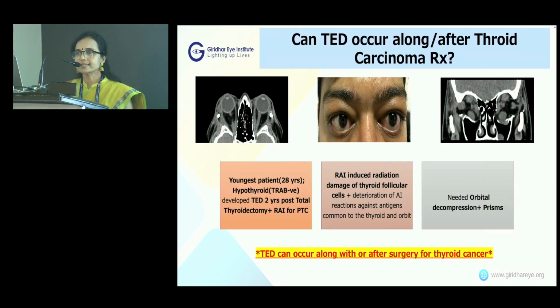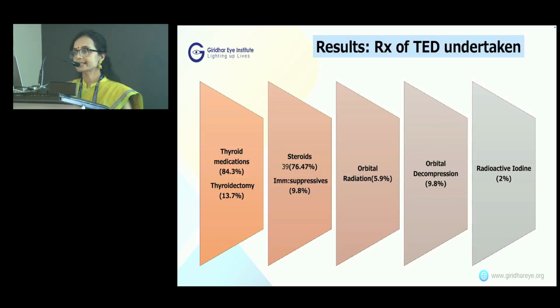So one of our patients, the youngest patient, 28 years old with hypothyroidism and TRAB antibody negativity, developed thyroid eye disease about 2 years post-treatment for papillary carcinoma thyroid. He had undergone total thyroidectomy with radioactive iodine ablation, and we presume this induced radiation damage of thyroid follicular cells, which led to deterioration of autoimmune reactions against the antigens which are common to the thyroid and orbit, leading to thyroid eye disease. And we learned an important lesson that thyroid eye disease can occur along with or even after treatment of papillary carcinoma thyroid.